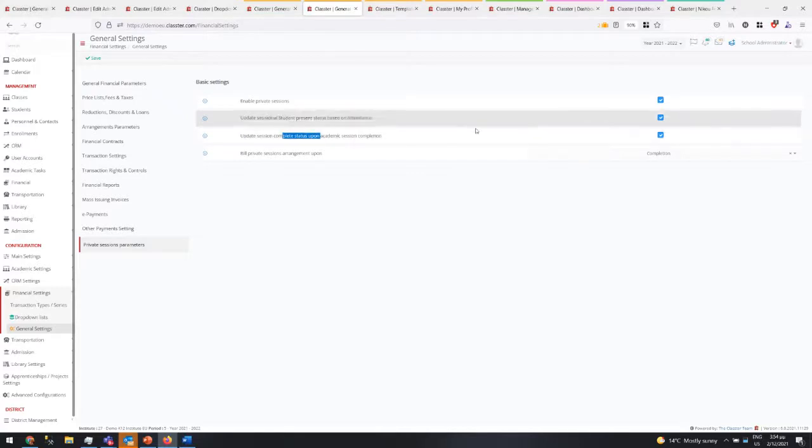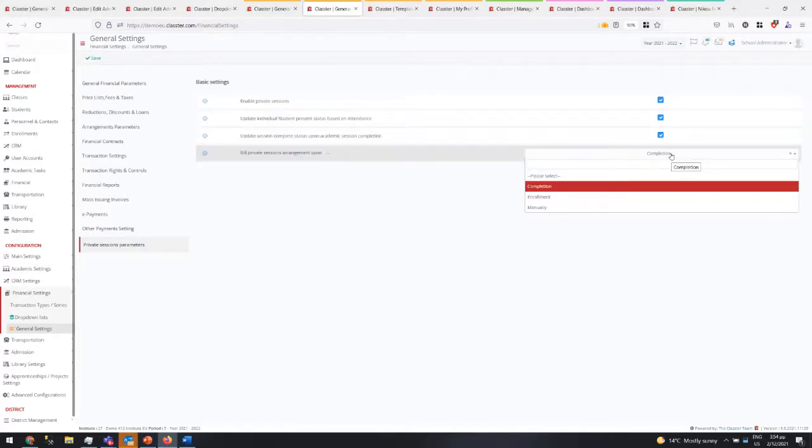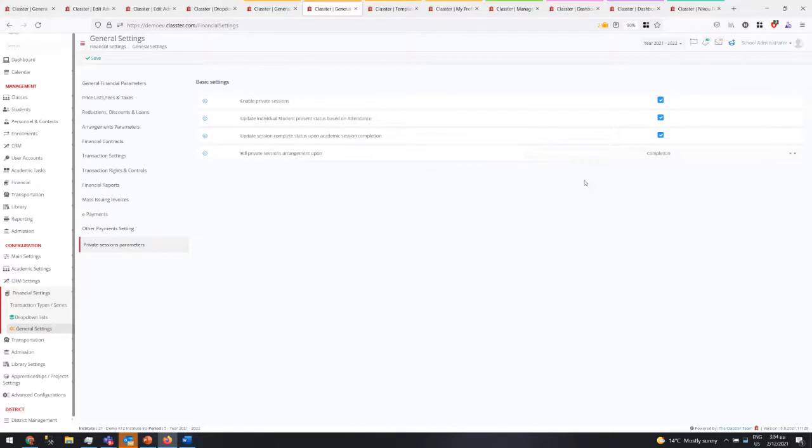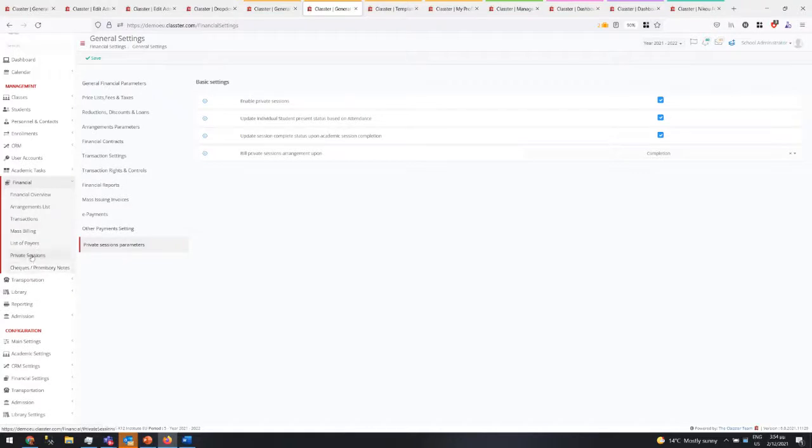When you charge, when it's completed, and what is this? This is if you change the status when you do the completion of the session. So this is in the session. When you complete a session, then basically it finalizes the private lesson. And this one is when it's finalized for that completion status, if it's going to charge it. Okay. Now, by the time you do this, you get here the private sessions list.